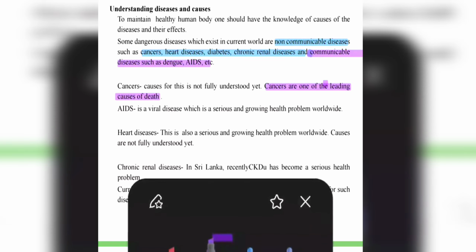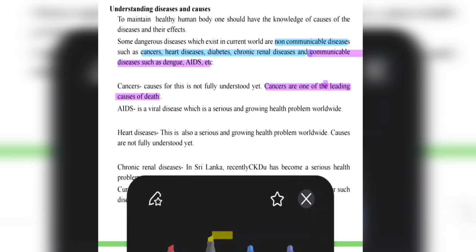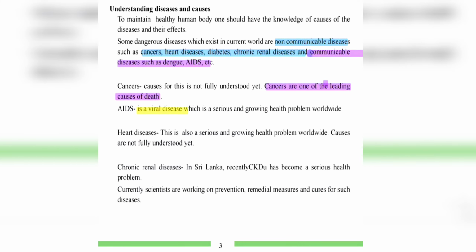AIDS, what is AIDS? AIDS is a viral disease. It's a viral disease which is a serious and growing health problem worldwide. AIDS is a communicable disease. Cancer is a non-communicable disease. Nowadays, AIDS is a growing health problem, right?